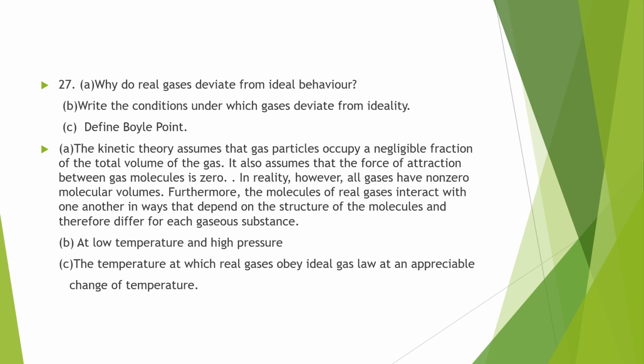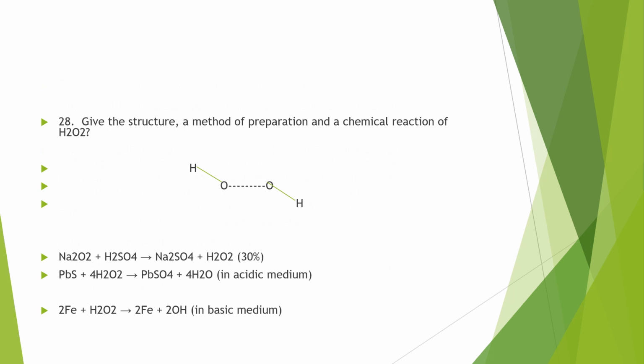Then Boyle point: the temperature at which real gases obey the ideal gas law over an appreciable range of pressure is called the Boyle point. Question number 28. The structure of hydrogen peroxide. Then the preparation is given. The two examples are given. One preparation and two reactions are given.